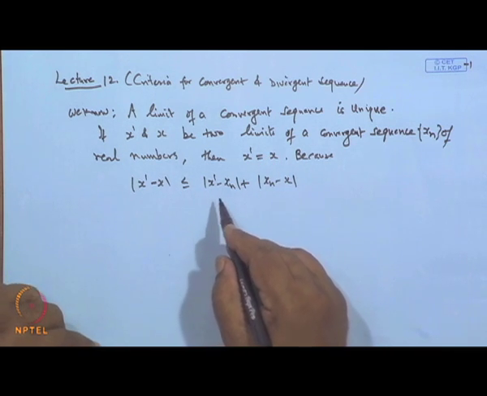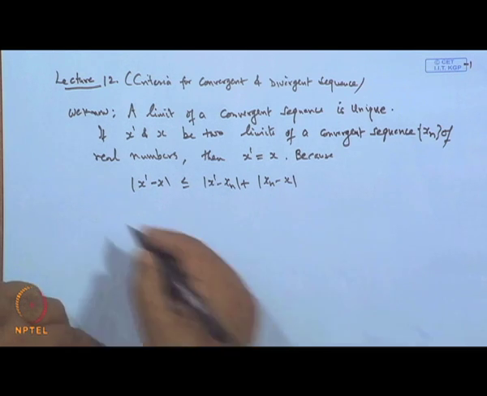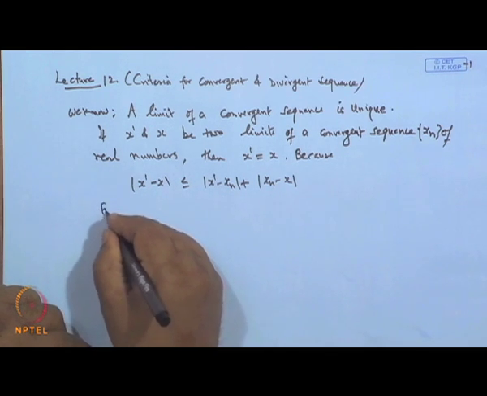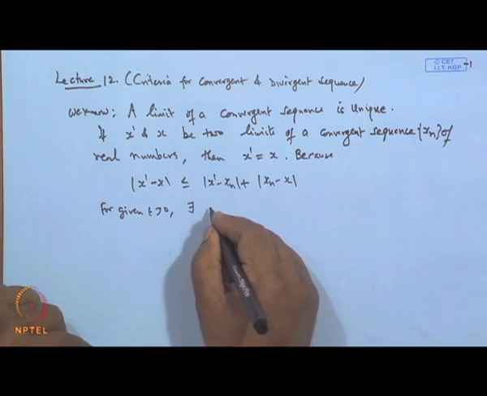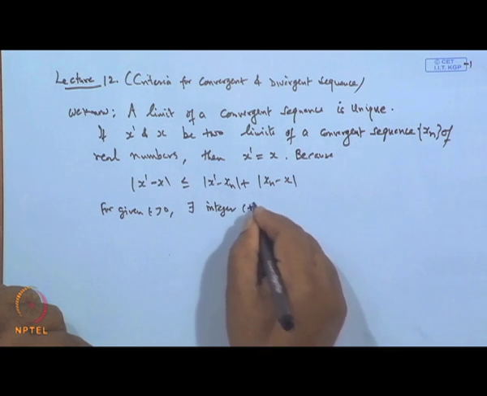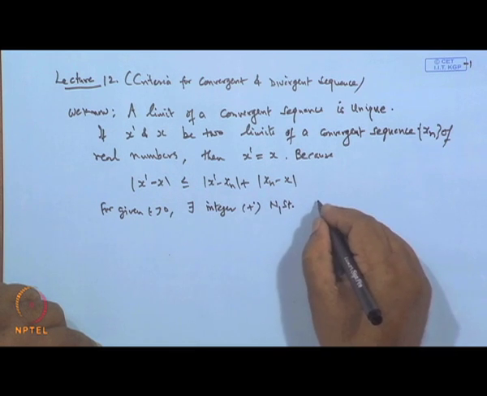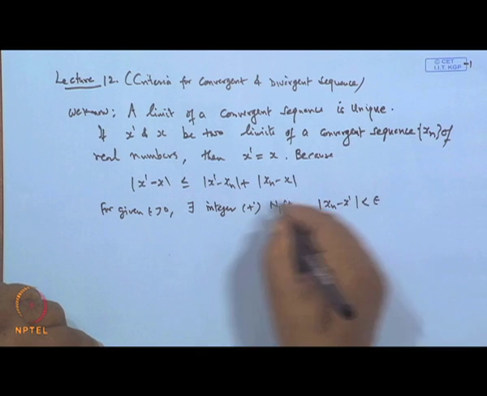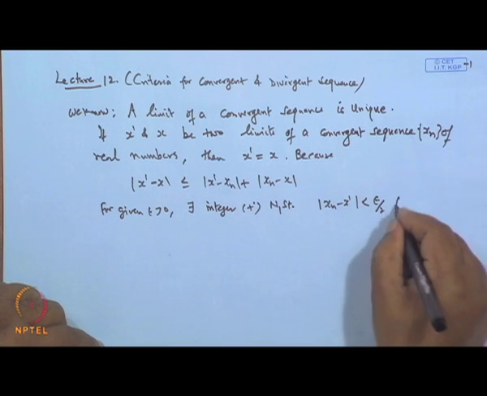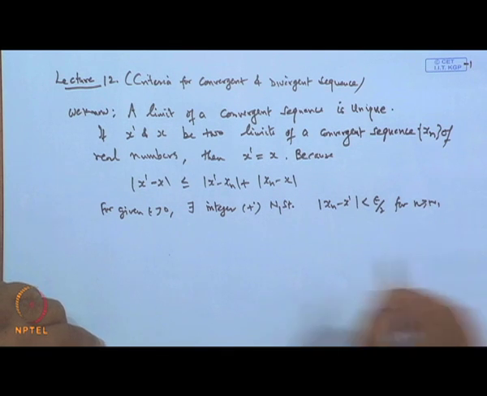By the definition of the limit, for a given epsilon greater than 0, there exists a positive integer capital N 1 such that mod of x n minus x dash is less than epsilon by 2 for all n greater than or equal to N 1.